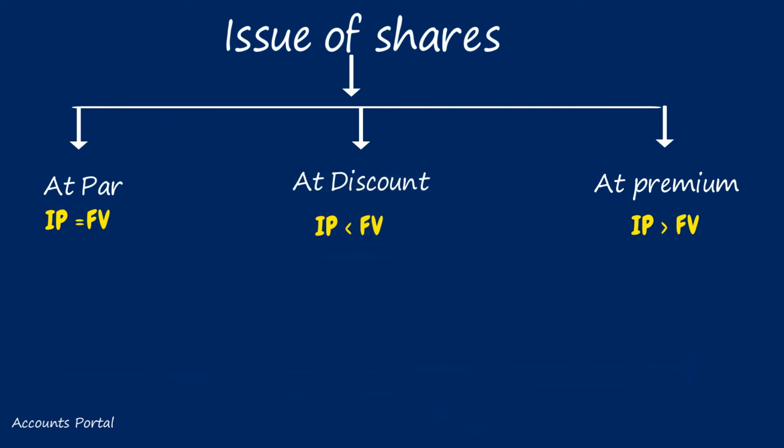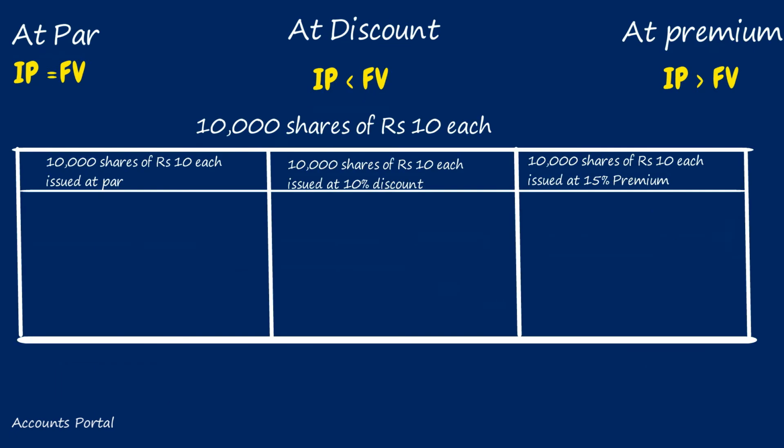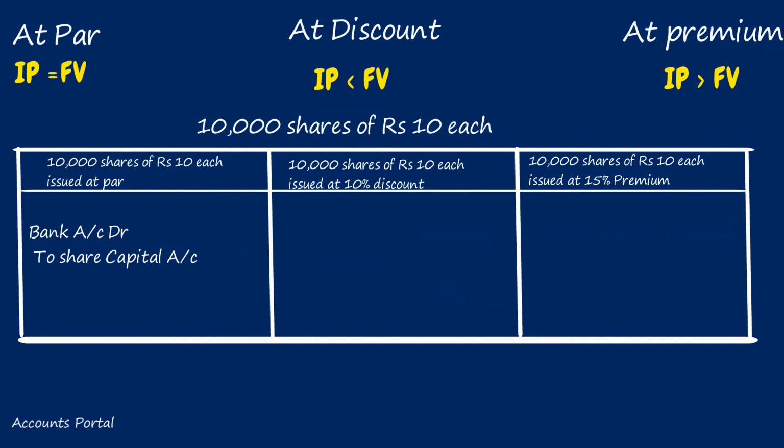10,000 shares of rupees 10 each issued at par. For collecting capital, the general entry is bank account debit to share capital account. How much money is collected? Number of shares issued into issue price, 10,000 shares into rupees 10 each. Total how much? 1 lakh. So bank account debit 1 lakh to equity share capital 1 lakh.